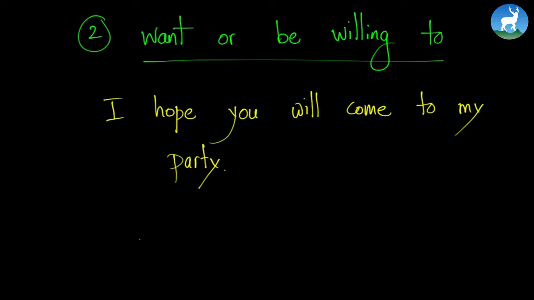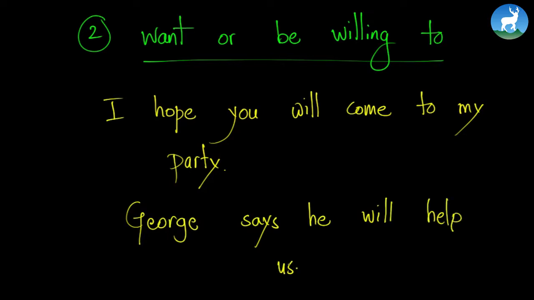I can write another sentence: George says he will help us. Again, if you look at these examples, will come, again we have simple future tense. Will help, again a simple future tense. So these are want, or more like wishes.